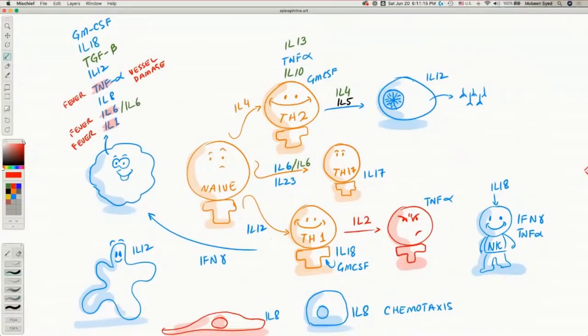Macrophages can release interleukin 6, interleukin 1, interleukin 8, tumor necrosis factor alpha, interleukin 12, transforming growth factor beta, interleukin 18, then granulocyte-monocyte colony stimulating factor. All those written in blue are pro-inflammatory. What does that mean?